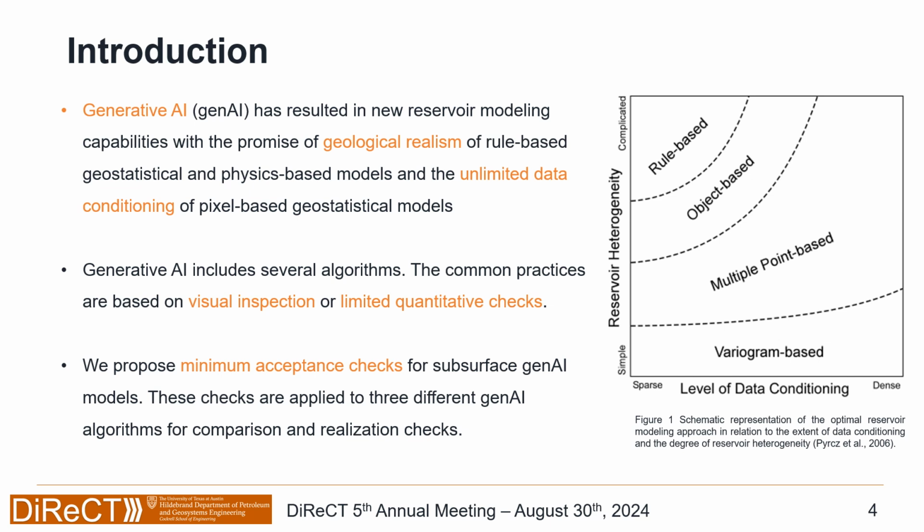Generative AI includes different algorithms, so which one to use and how can we use them? A lot of people until today use visual inspection or limited quantitative checks. So we propose a protocol where we have minimum acceptance checks for subsurface generative AI models. These checks are applied on 3 different algorithms to compare them and see which one performs best for each task.